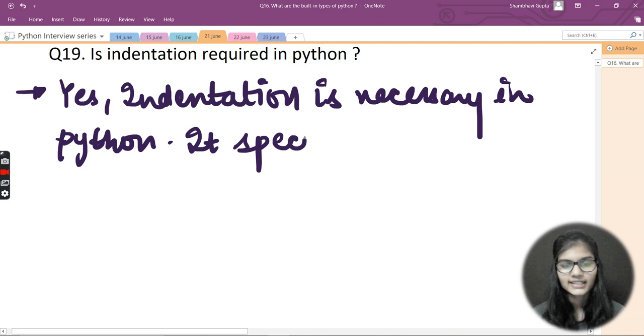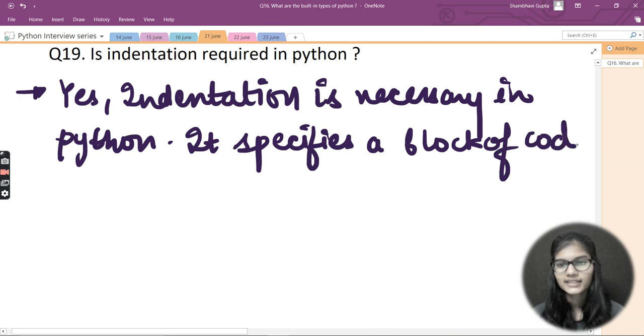It specifies a block of code. This is the definition of indentation, so for that you can give this answer, that it specifies a block of code. All the code written in classes, functions, while loops, for loops, and if else conditions uses indentation, that is, an indent block, right?